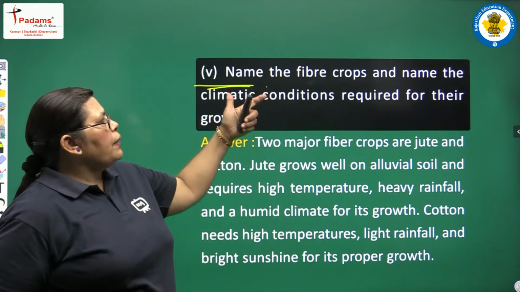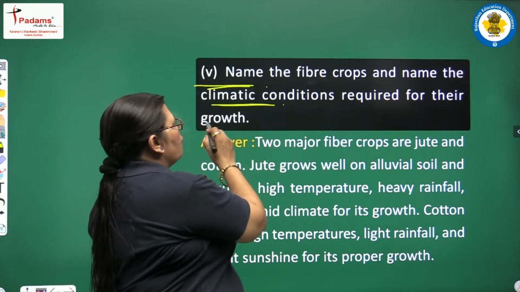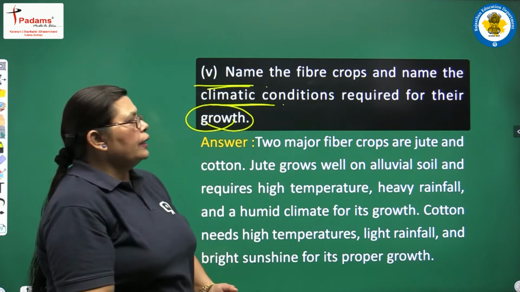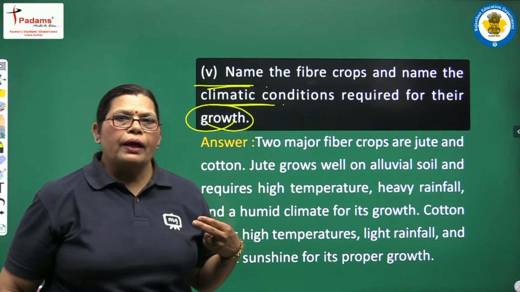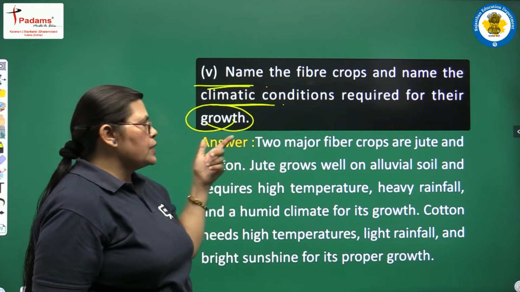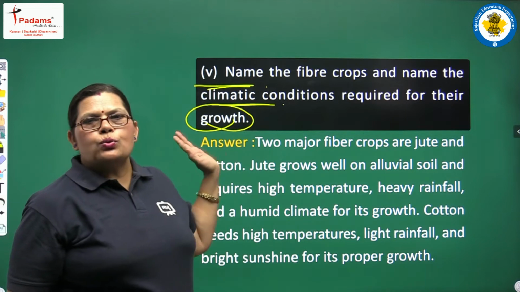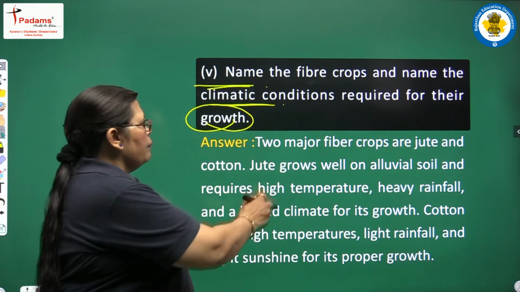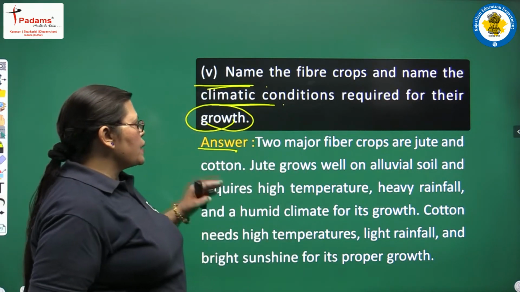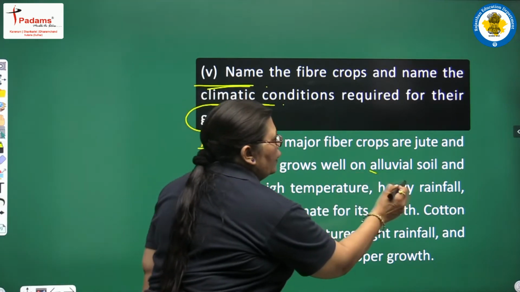Name the fiber crops and name the climatic conditions required for their growth. See, we had discussed the fiber crops, and among them we had two types of crop. The first one is jute and the other one is cotton. So, we will discuss jute and cotton here. Two major fiber crops are jute and cotton. Jute grows well on alluvial soil.